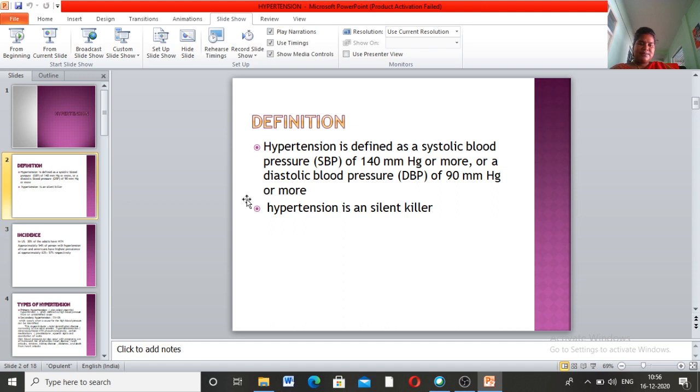With this I complete hypertension. Hypertension is an increased systolic and diastolic blood pressure of more than 140 by 90 mm of Hg. Hypertension is divided into two: primary hypertension and secondary hypertension. Primary hypertension is idiopathic, also called essential hypertension, where the cause is unknown. Secondary hypertension has a number of causes, like genetic factors, environmental factors, obesity, and diabetes. All these factors may lead to hypertension.